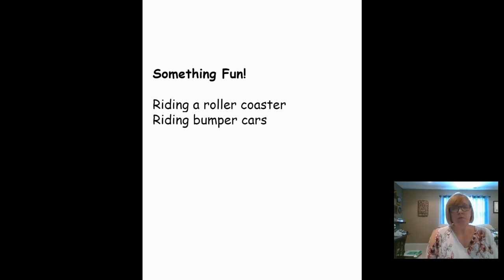Now, yes, both of those things do occur at a carnival or a fair, but that has so many different activities. We are trying to be as specific as we can because I want you to just concentrate on the one fun thing that you would write about, okay? So that's why I have it broken down, roller coaster or bumper cars.